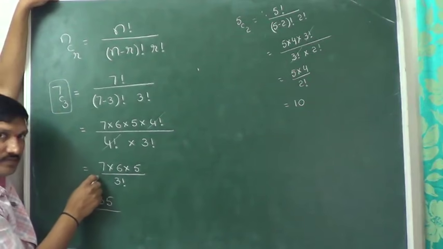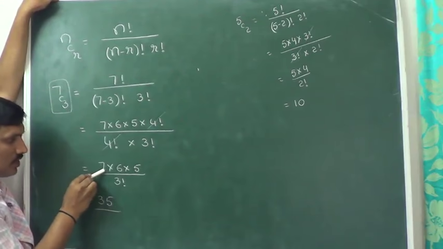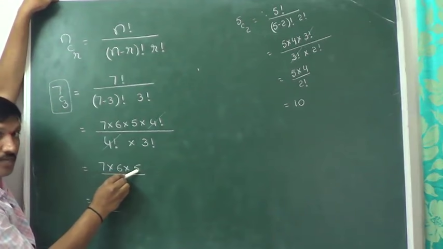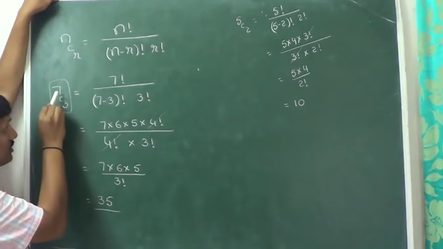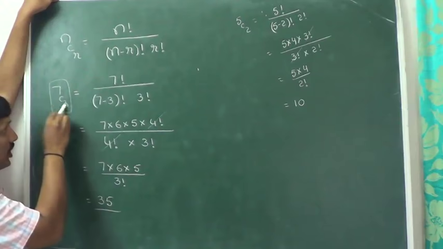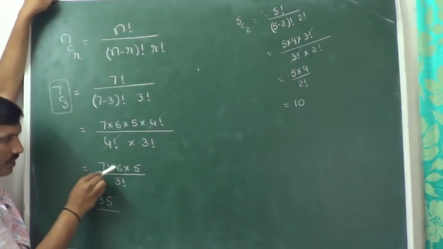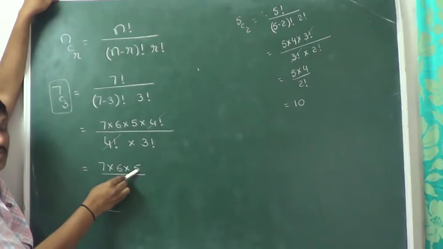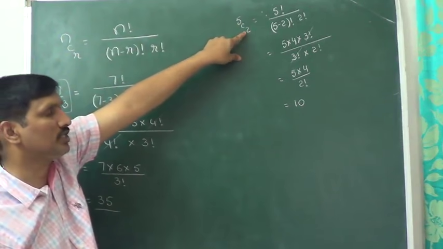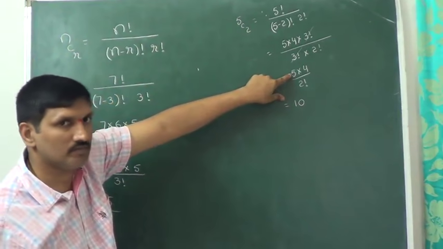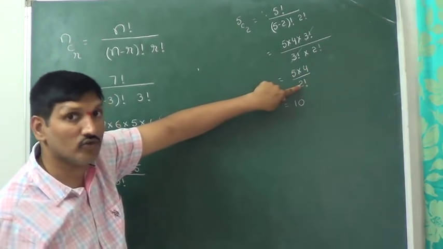Observe this answer. Starting from 7, 3 numbers multiplication divided by 3 factorial. That is 7C3. Now you can observe here, 5C2 means starting from 5, 2 numbers multiplication divided by 2 factorial.